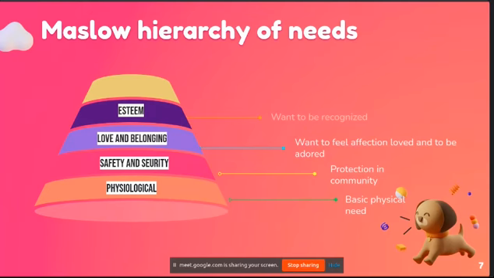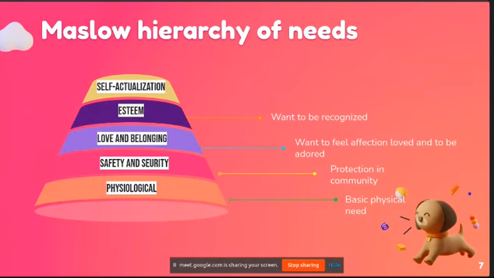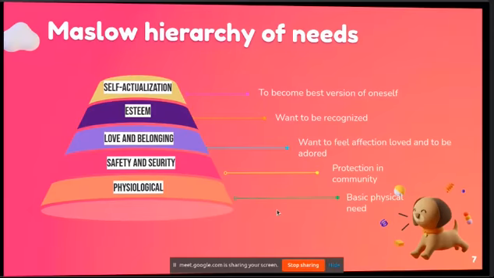Then in the last, he keeps self-actualization. A short description: self-actualization is that we humans want to be the best of ourselves. It is a state in which a person becomes the best of what he can become in their life. So that is our last need. If we get all the four, then only we proceed to it. Yes, we want to be the best of ourselves. That comes under the fifth stage. So this is the Maslow hierarchy, to become the best version of oneself.